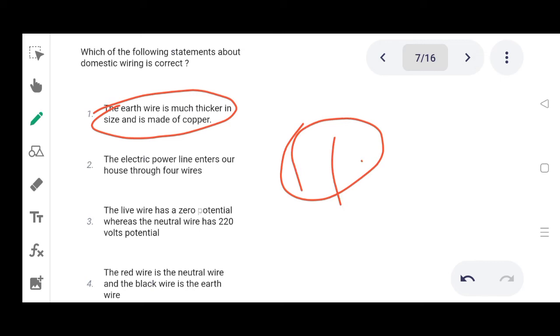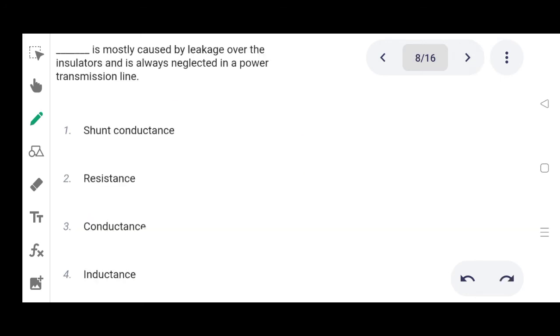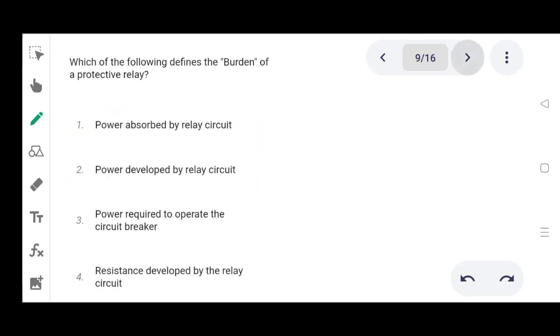Option 1. Next one. Dash is mostly caused by leakage over the insulator and is always neglected in a power transmission line. Option 1 shunt conductance, 2 resistance, 3 conductance, 4 inductance. Correct answer is shunt conductance, option 1. Next one. Which of the following defines the burden of a protective relay? Option 1 power absorbed by relay circuit, 2 power developed by relay circuit, 3 power required to operate the circuit breaker, 4 resistance developed by the relay circuit. Correct answer is power absorbed by relay circuit.